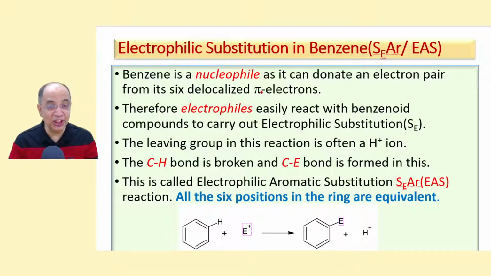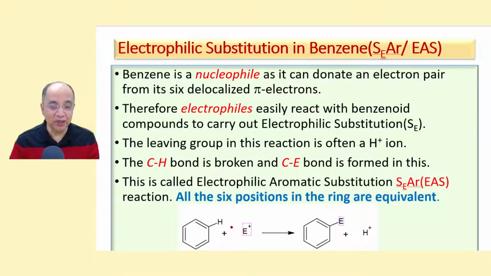Therefore, benzene is very keen to attack electrophiles. Therefore, electrophiles easily react with benzenoid compounds to carry out SE, electrophilic substitution. The leaving group in this reaction is often H plus ion.